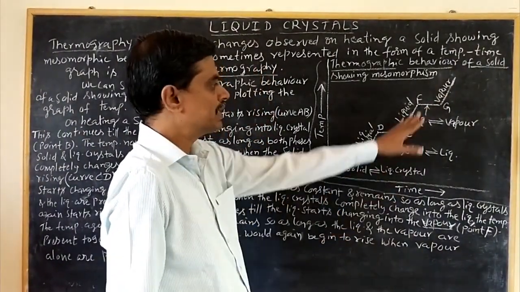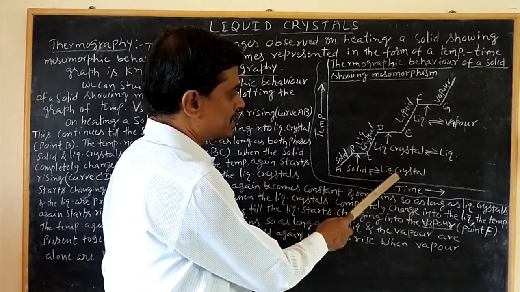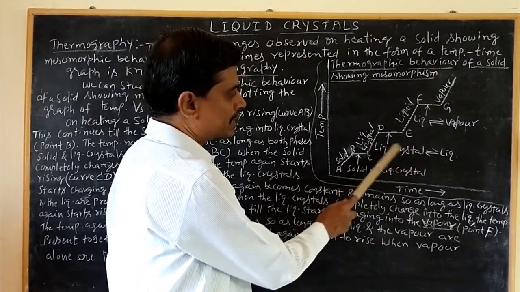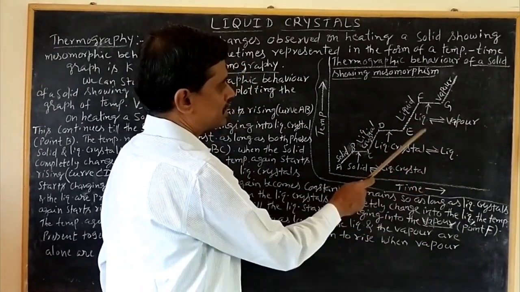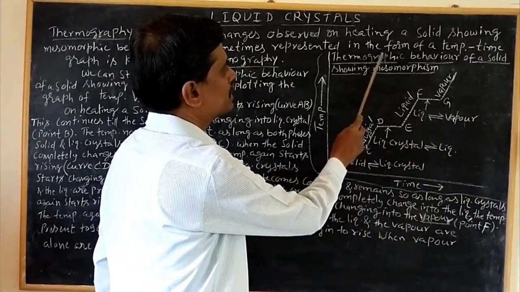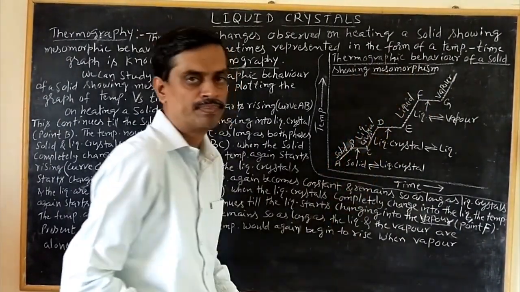So there are three different equilibriums: equilibrium between the solid and the liquid crystal, equilibrium between the liquid crystal and the liquid, and equilibrium between the liquid and the vapor state. This type of curve we can call the thermographic behavior of a solid showing mesomorphism.